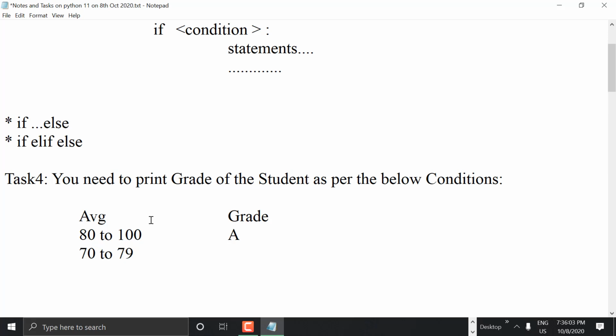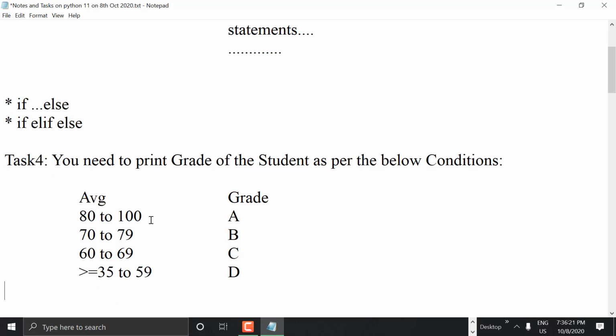Now 60 to 69, then C grade. So greater than or equal to 35 to 59 is D grade. Got it? Is it clear, guys? The question is clear.